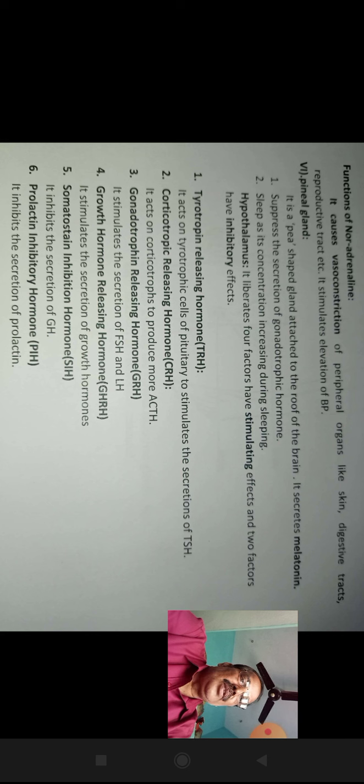This is about the endocrine system with pancreas, adrenal gland, pineal gland, and also the secretory nature of the hypothalamus.